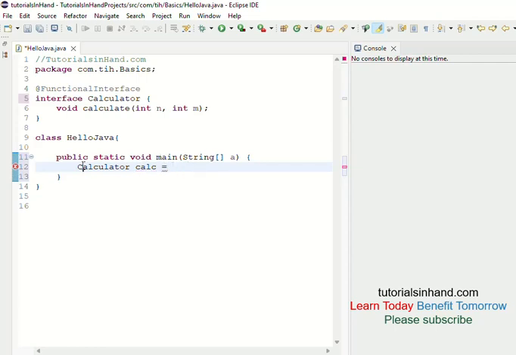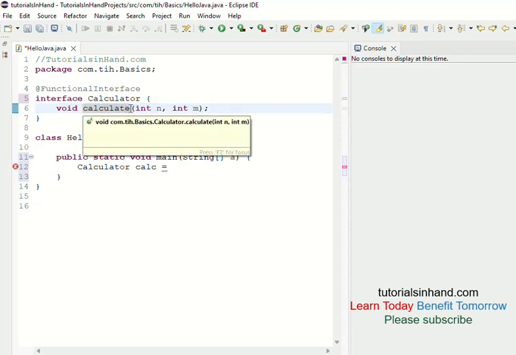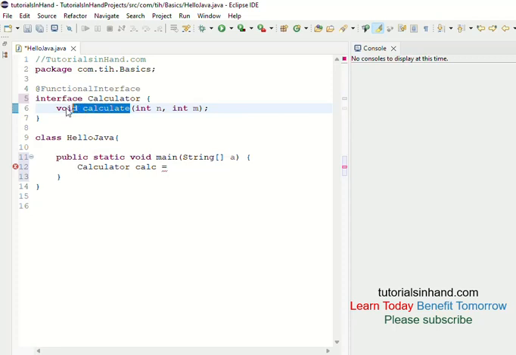Now you have to provide the lambda expression implementation for an interface which has only one abstract method, right? So whatever implementation you provide over here, it will know that it is for this one only, because there is no other method, so there is no way confusion can be created. As you know, a lambda expression does not have any name, any return type, and also it does not have any access modifier like public, private or protected. You don't require these things to create a lambda expression. So we are left only with the parameters. Let's copy the parameters over here.